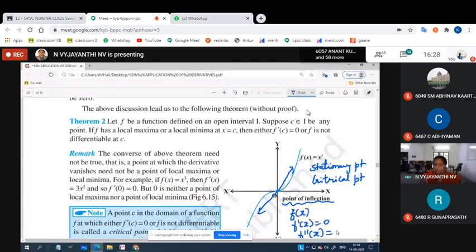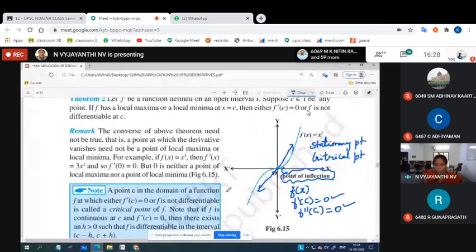If both the first derivative and second derivative are 0 at a particular point, let it be c, that is, f dash of c is 0 and the second derivative f double dash of c is also equal to 0, then this point c is called a point of inflection. This point of inflection doesn't play any important role in our maxima or minima, and I'm explaining it just for you to know about it.